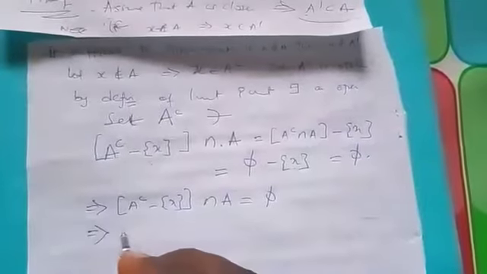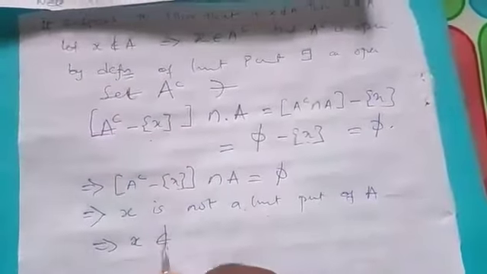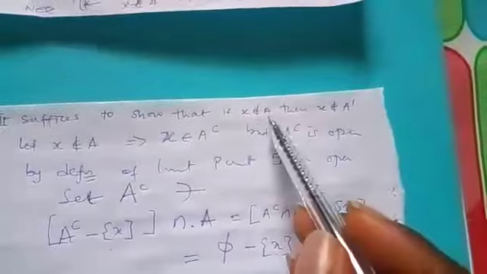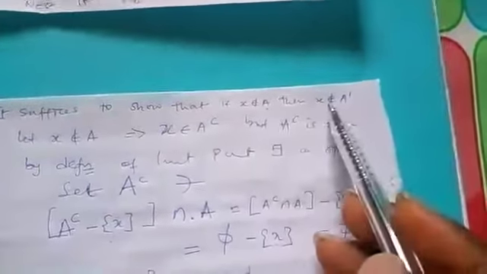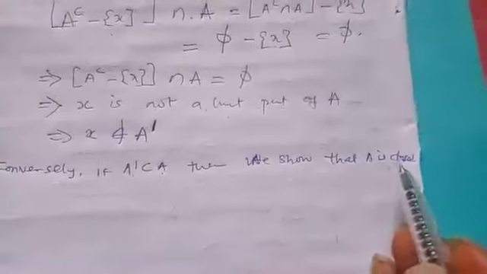So what we have now seen is that A complement minus X intersection A is empty. And if it is empty like that, that simply means that S is not a limit point of A. And what that means is S does not belong to A prime, this is the set of limit points. So you have shown that if S does not belong to A, then S does not belong to A prime. So conversely, if A prime belongs to A, then we show that A is closed.